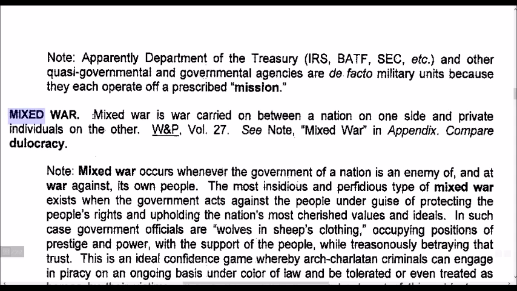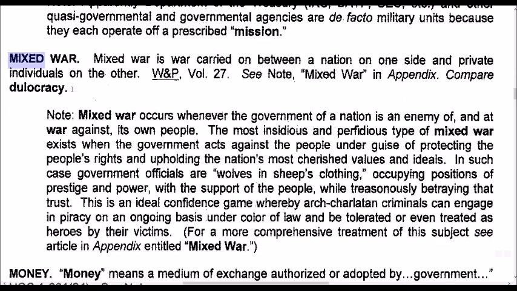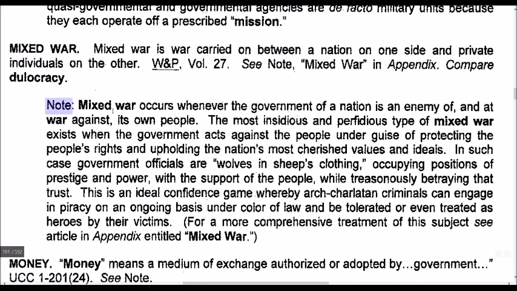Mixed war. Mixed war is war carried on between a nation on one side and private individuals on the other. See note mixed war in appendix. Compare dualocracy. Note, mixed war occurs when the government of a nation is an enemy of and at war against its own people. The most insidious and perfidious